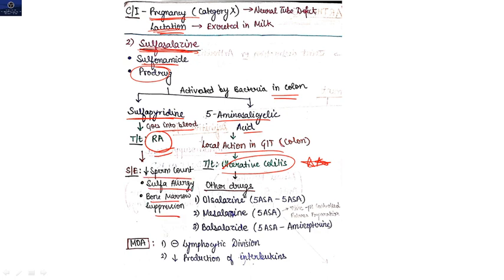Other drugs used in treatment of ulcerative colitis are olsalazine, mesalazine, balsalazide, like these drugs. Clear? Mechanism of action: it inhibits lymphocyte division and it also decreases production of interleukins.